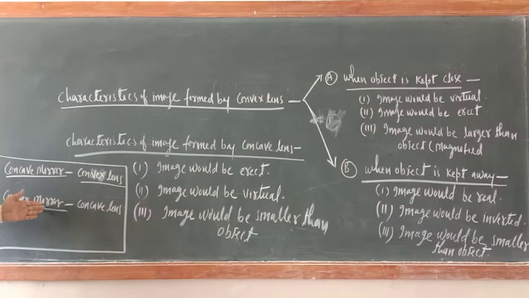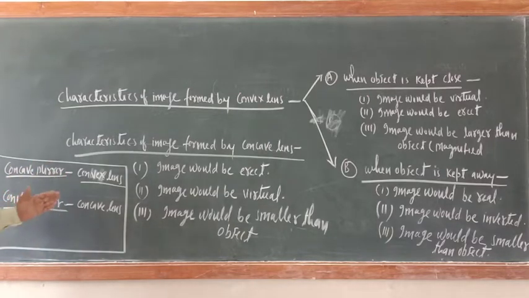Similarly here, convex mirror: the reflecting surface bulges out, like the back side of a stainless steel spoon. Okay, bulging out. What about concave lens? Concave lens is thinner at the middle than at the edges.